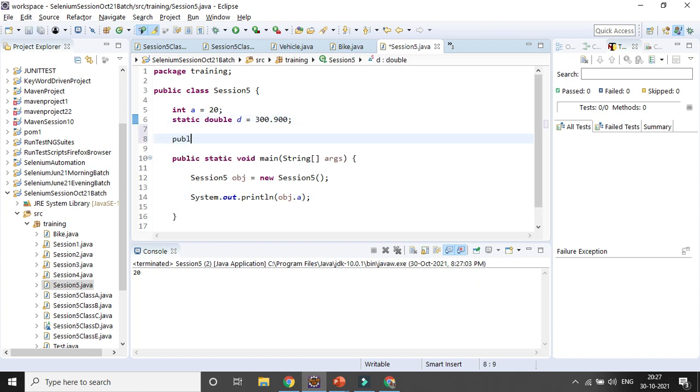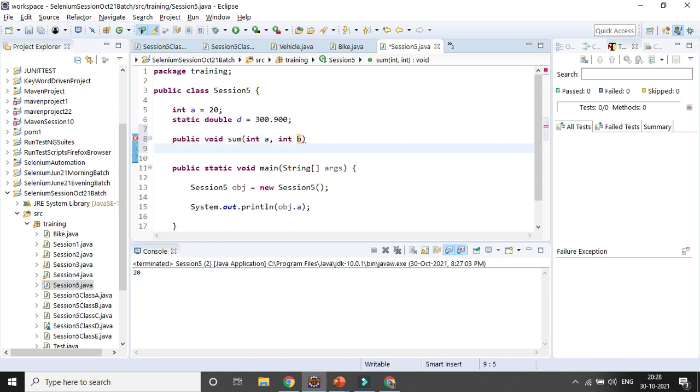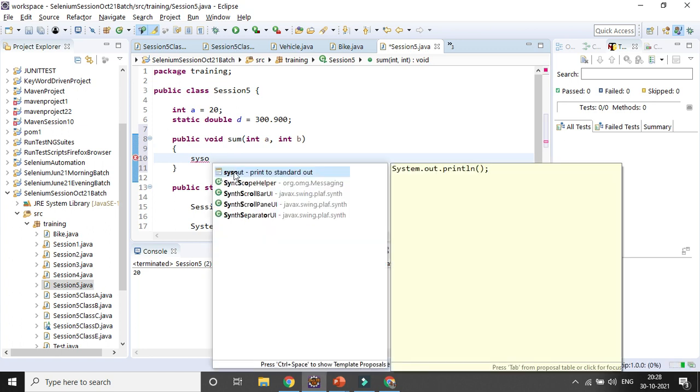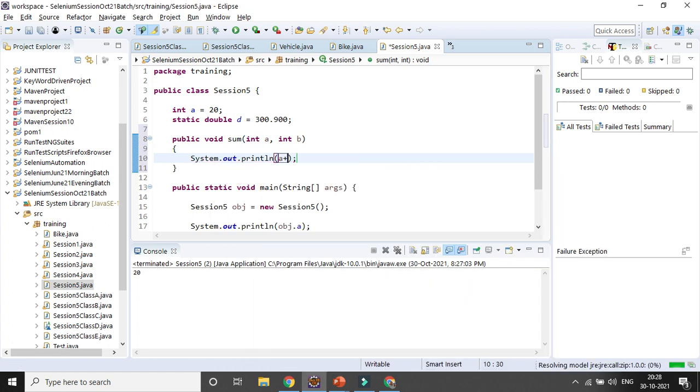Public void sum. Okay, suppose I want to add some integer a, integer b here. Okay, this is the method I am creating.